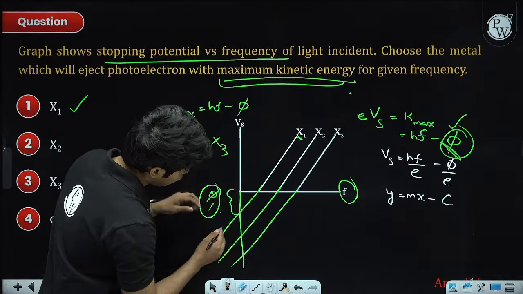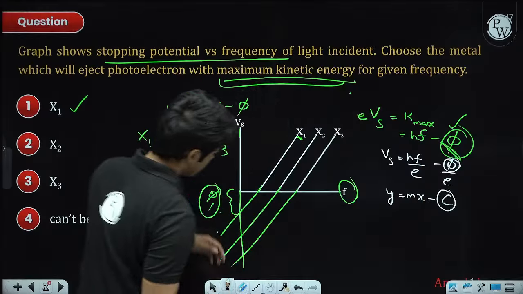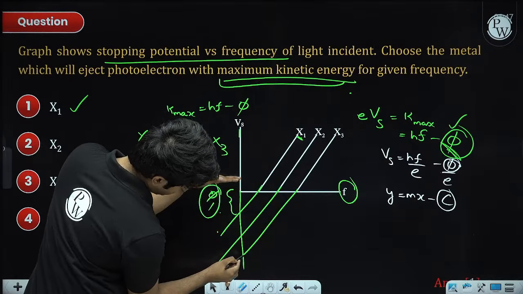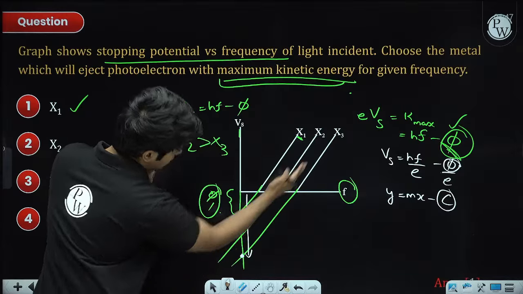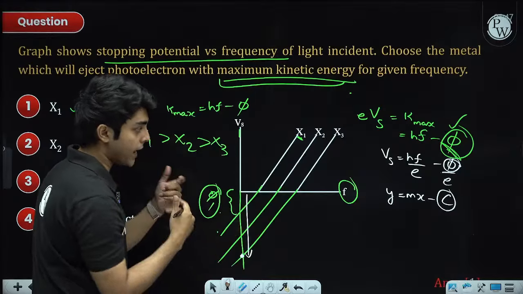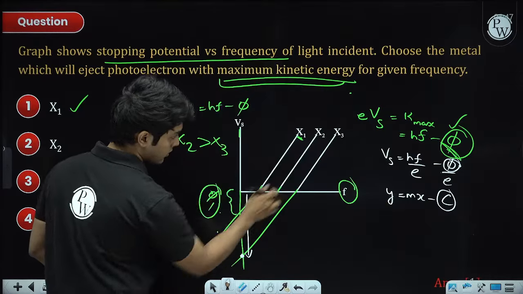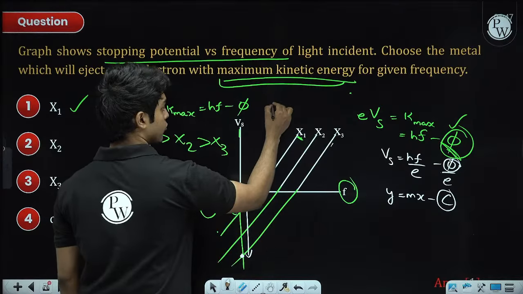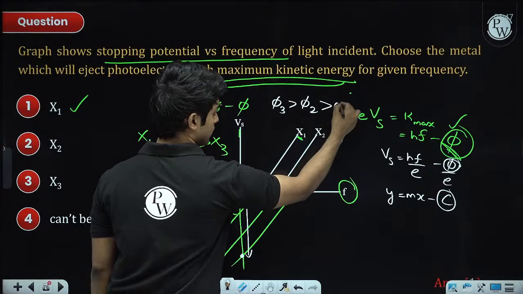So what exactly is c? C is proportional to this work function. So larger the value of this y-intercept, for example, in these three graphs, this x3 curve is the one with the greatest y-intercept in magnitude, which means the work function will be the greatest for the x3 graph. So psi 3 is the greatest, then comes psi 2, then comes psi 1.